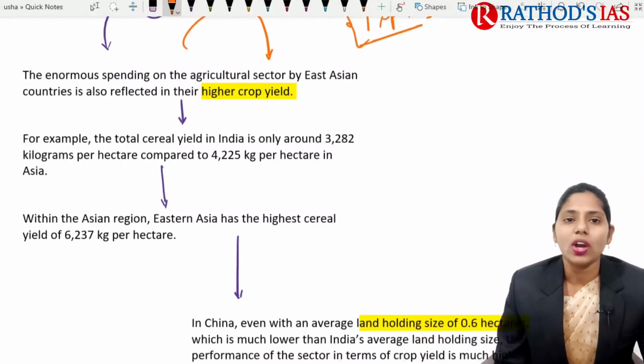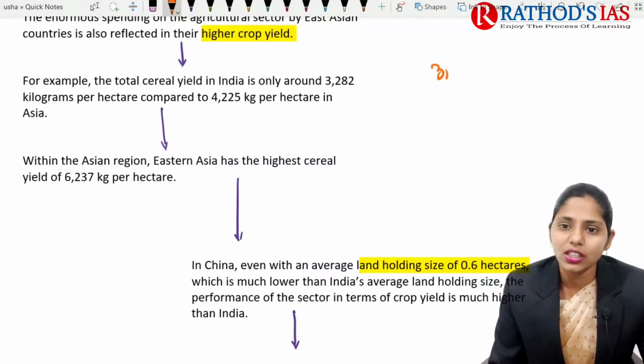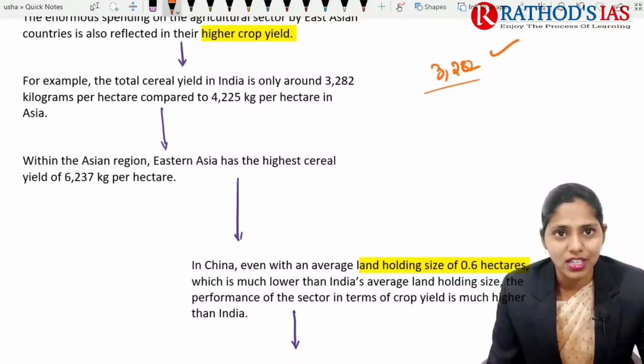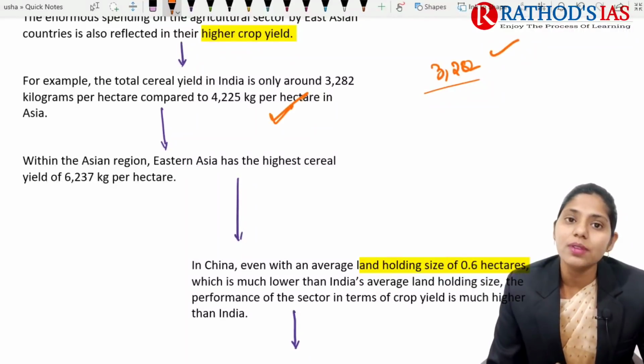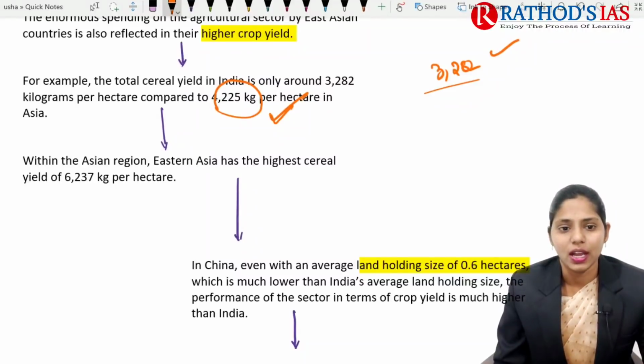Total cereal yield in India is only around 3,283 kilograms per hectare. But the average production in Asia is 4,225 kgs. Because of increased expenditure, they are getting higher crop yield compared to India.